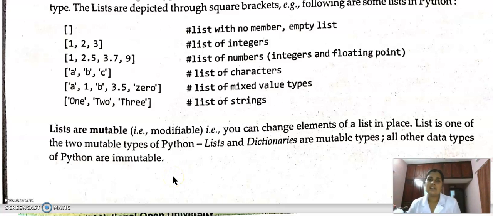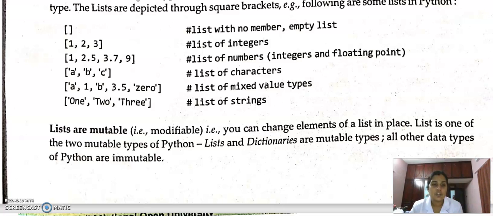So lists are used for continuous storage of data. They can hold a sequence of data, and in a list we can use elements of different data types together. Lists are mutable. That's the main quality of a list. String is immutable, lists are mutable. That is, we can change elements of a list in place.